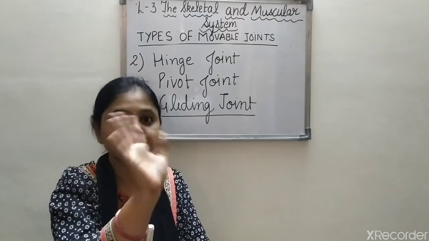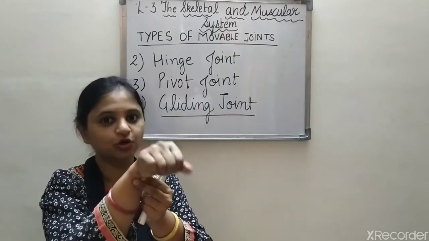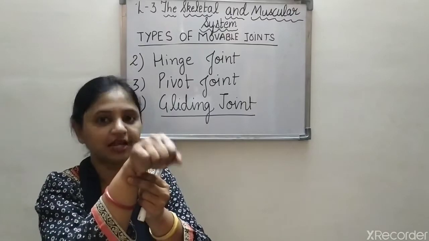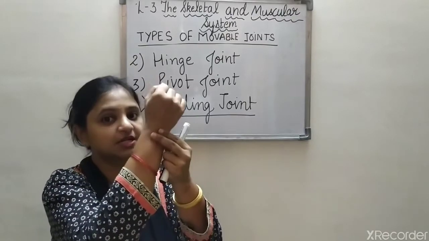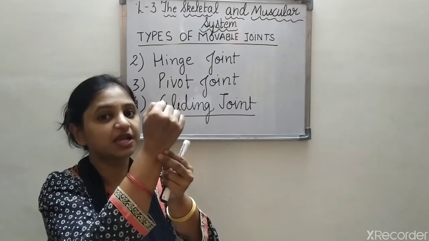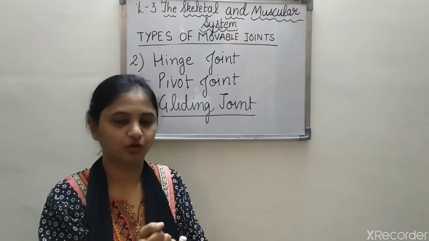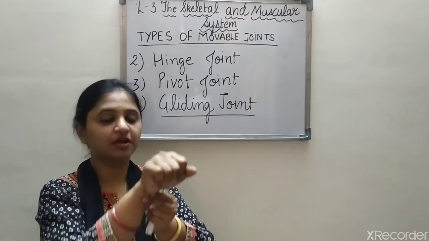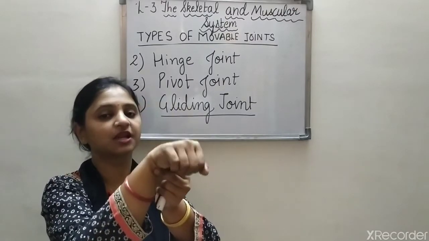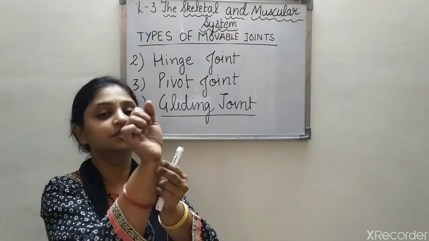When you are saying bye to your friends, it is due to the presence of the gliding joint. So it is present in our wrist, in our ankles, and in our backbone. Got it? That's why we are able to move our wrist like this and like this also.